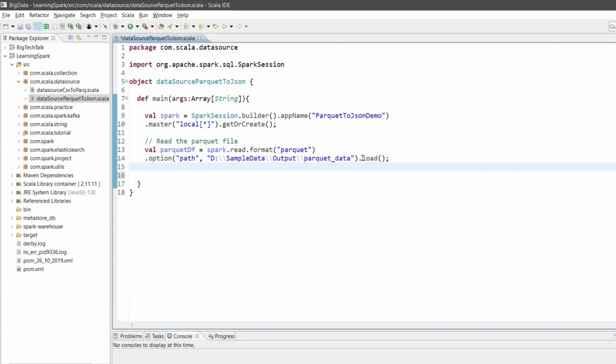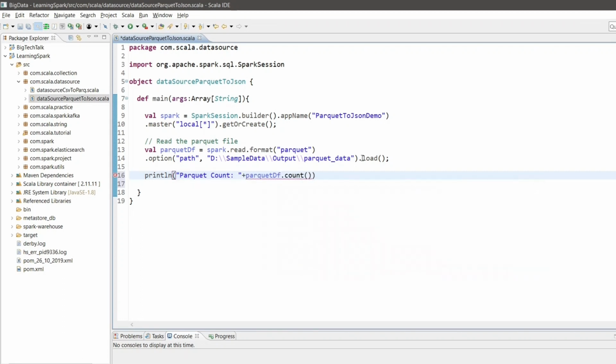Since parquetdf is a data frame, normal data frame functions can be applied on it. Like for the count, I can write it as parquetdf.count. We can print the schema via parquetdf.printSchema. And if we want to get some sample records, we can do it by parquetdf.show. Now let me run the code and see if it is able to read the Parquet file or not.